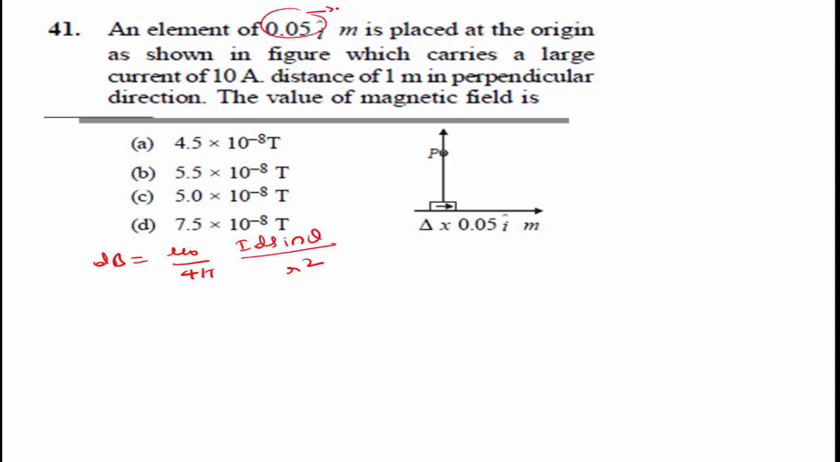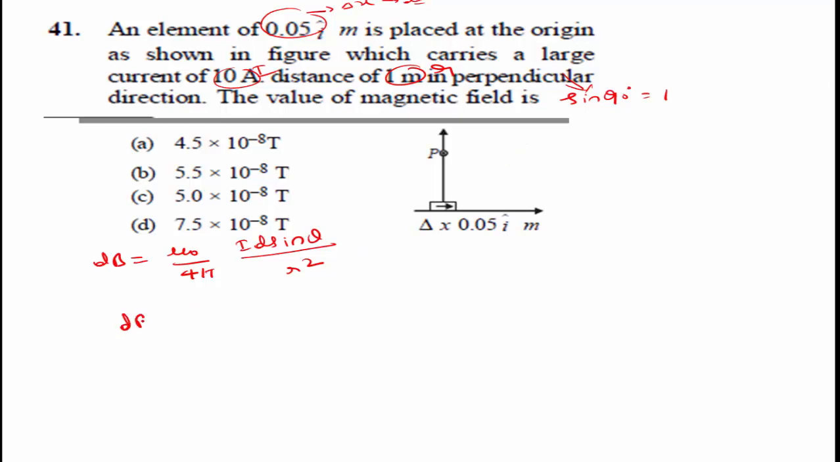Here this is delta x, or dl, and I is 10 ampere. R is 1 meter. And sine 90 degree value is 1, it is perpendicular.